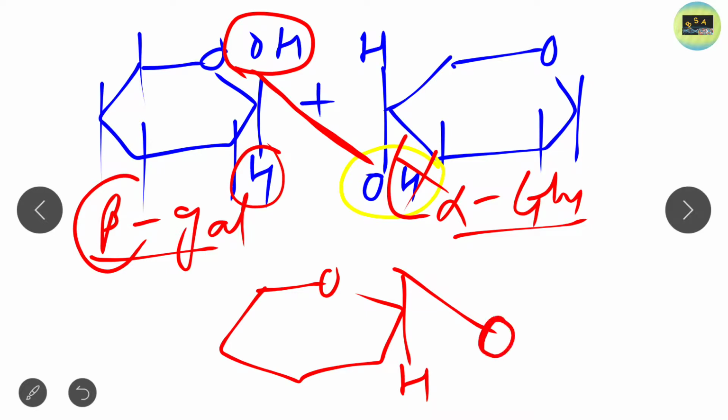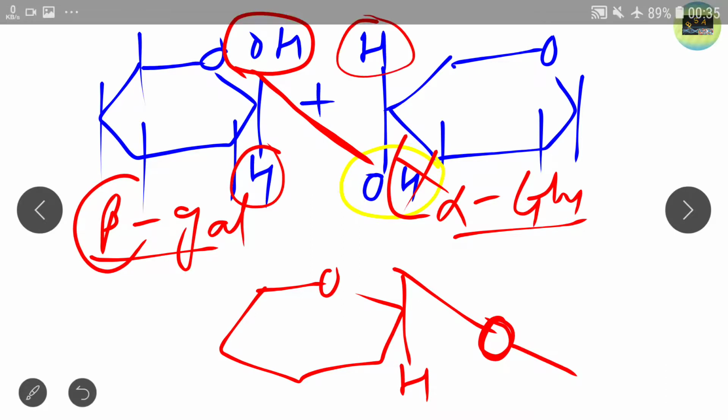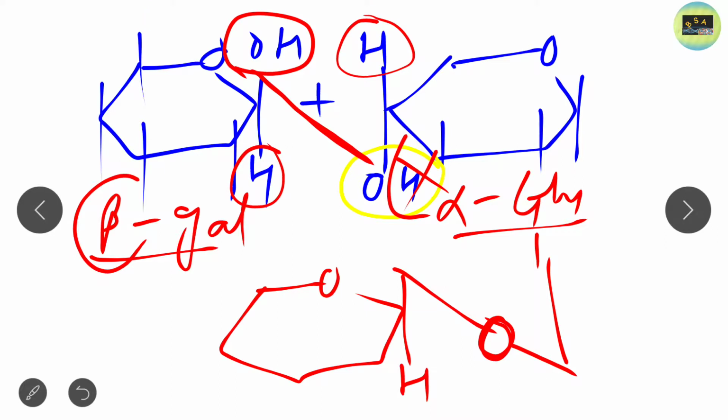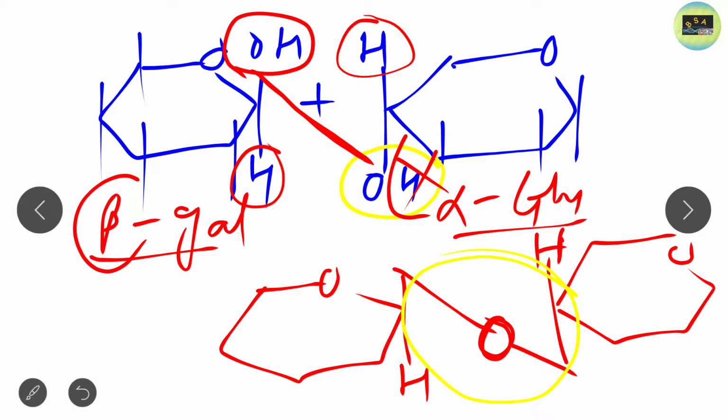So here we put O, then just put this H group here, and from here you can draw the structure. So this is the structure of lactose. In the case of lactose, a zigzag pattern of bond is formed.